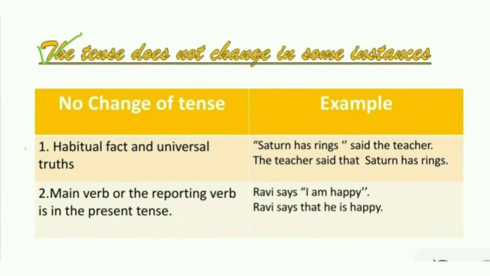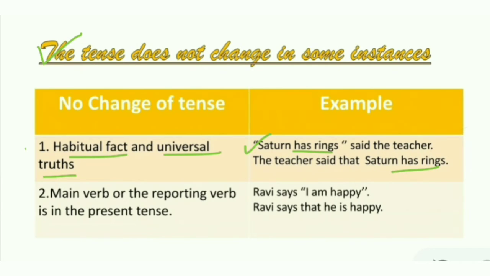What are these? If there is a habitual fact or universal truth, there is no change in tenses. As for example, "Saturn has rings," said the teacher. So this is a universal truth, so the tense of the reported speech will be the same. The teacher said that Saturn has rings.